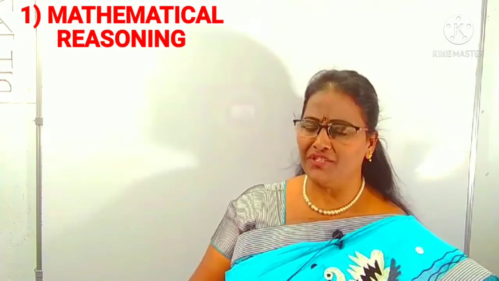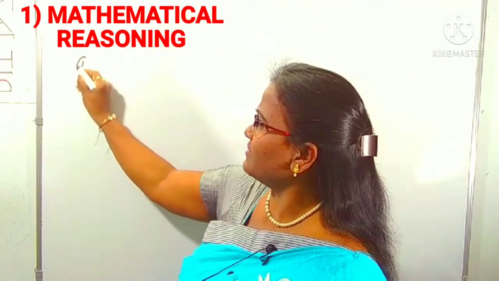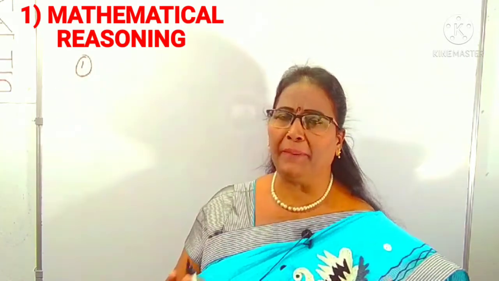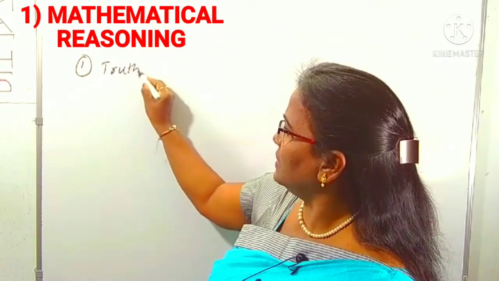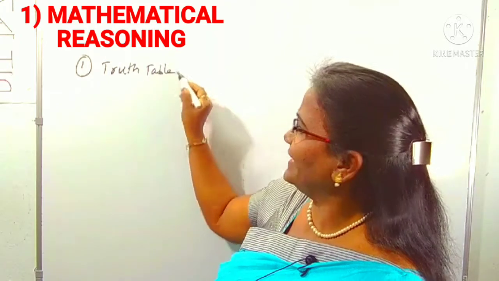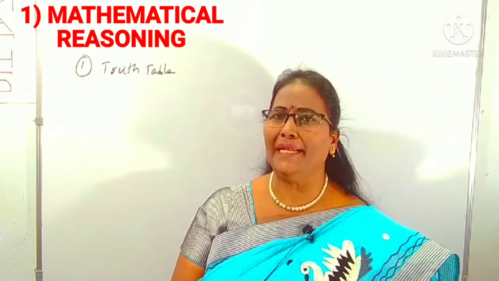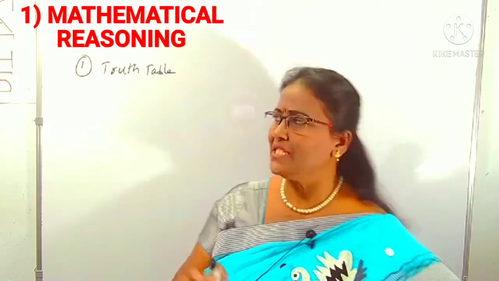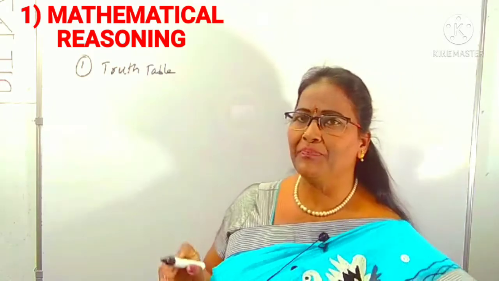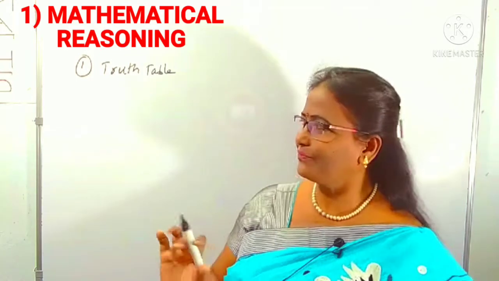Okay, which points can you come across in mathematical reasoning? The first point is tabular form preparation, that is called the truth table. How can you prepare the truth table? Just concentrate on the connectors: and, or, if then, if and only if. By using those connectors, we can prepare the truth table. That takes only hardly 5 minutes.